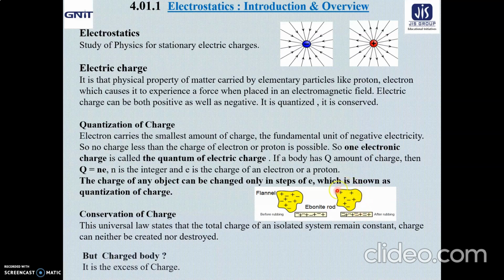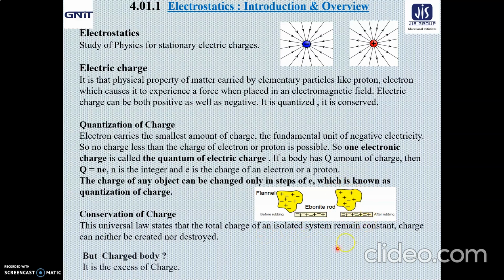Now how many? The amount of negative charges which are coming out from the flannel to the ebonite rod is the same amount of negative charges the ebonite rod is gaining. So the net effect is again 0. But after rubbing, the ebonite rod is now negatively charged and the flannel is positively charged. Though their sum total remains 0 as a whole, because it is an isolated system where the electrons are moving from the flannel to the ebonite rod.